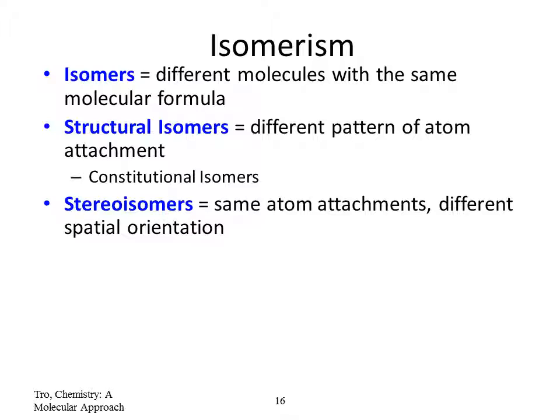But you can see here in the first one, you have a long 4 carbon chain. In the second one, you can see a 3 carbon chain and 1 carbon is in the middle. So you can see it's a branched carbon chain. So how they are attached is different, but their formula is the same. We call that structural isomers.